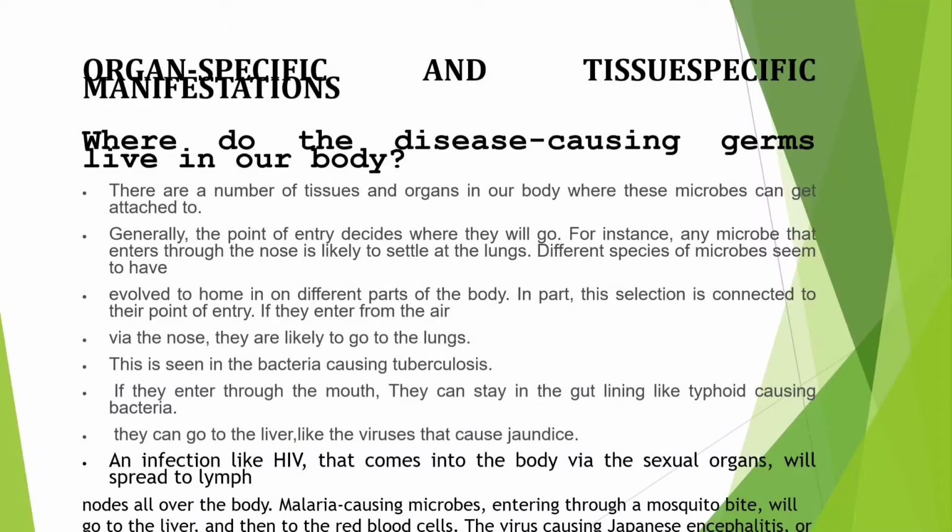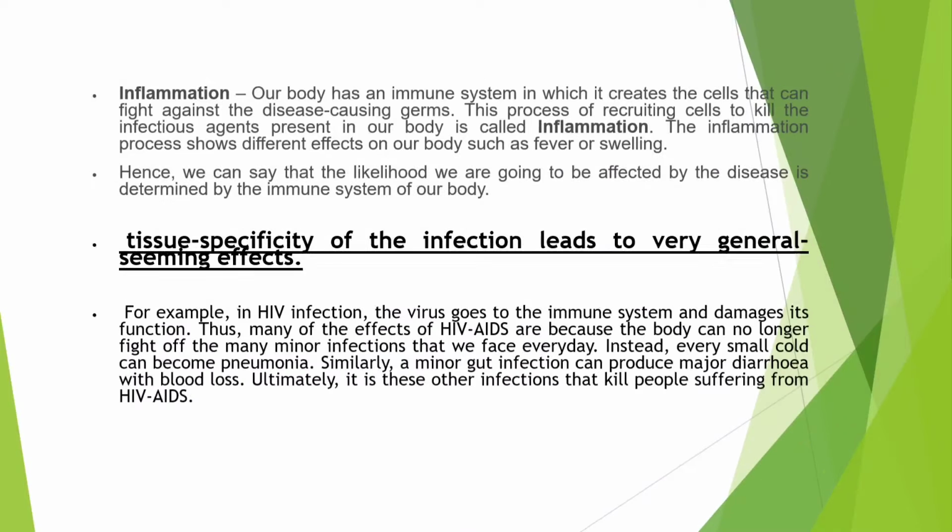An infection like HIV can come into the body through sexual spread also, and act on the lymph nodes, and hence reduce the number of lymphocytes or white blood cells. Malaria-causing microbes enter through a mosquito bite, go to the liver, and then go to the red blood cells. Viruses like Japanese encephalitis can affect your brain.